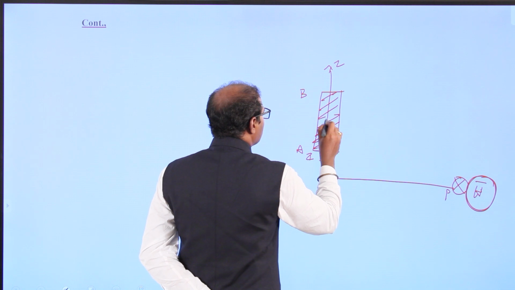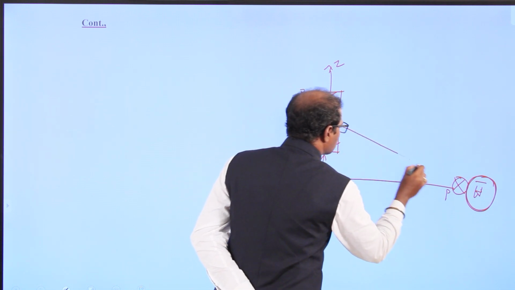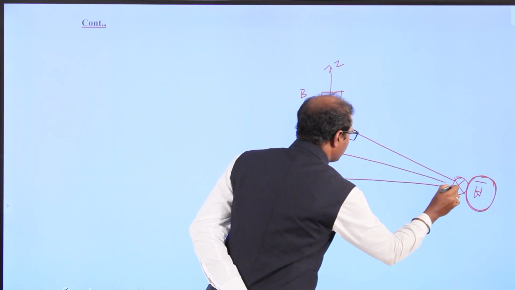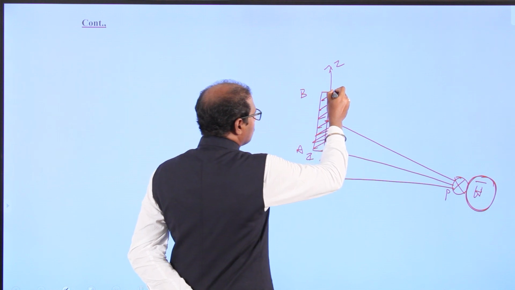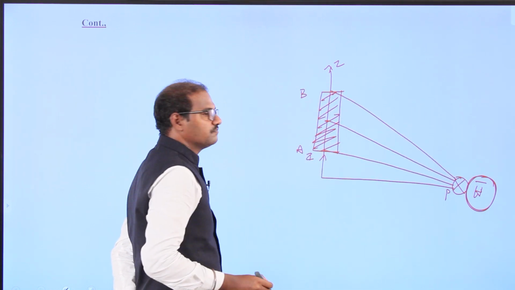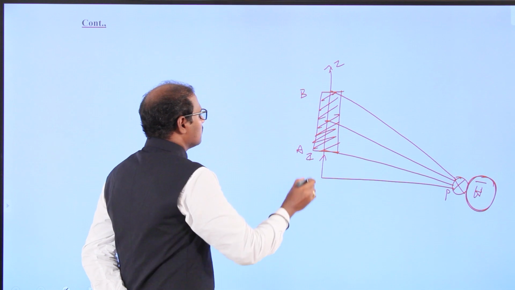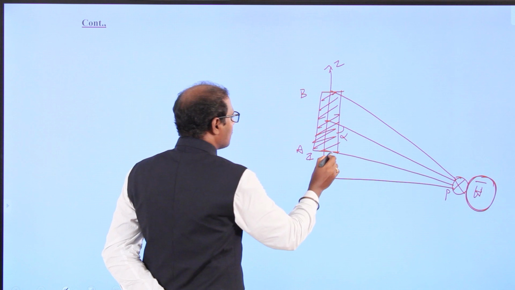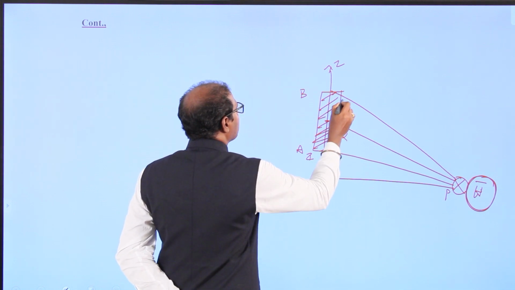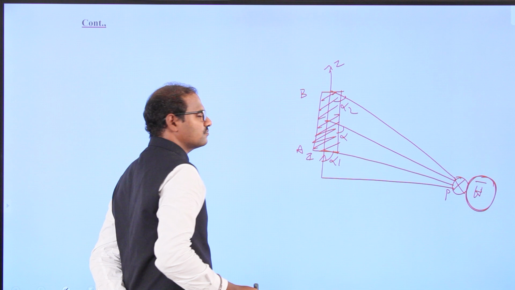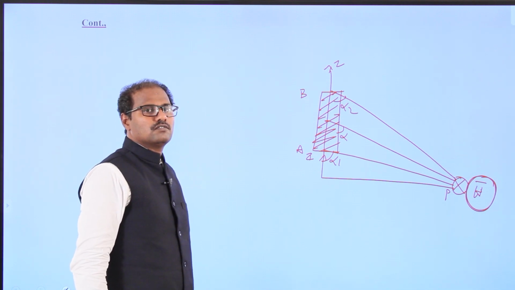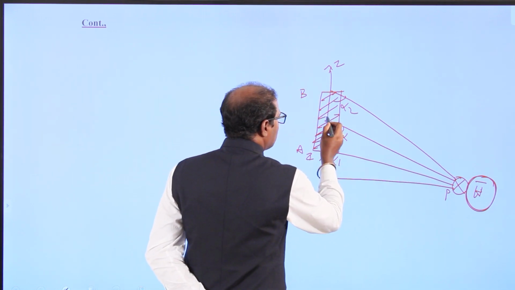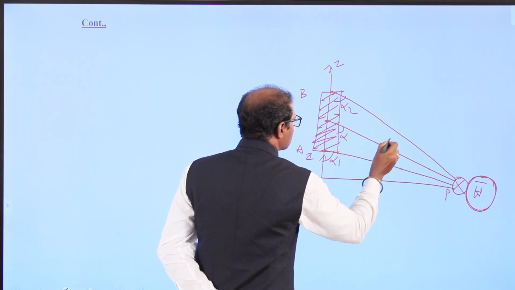We connect the both edges of this element to point P. The angles we call alpha: this angle is alpha 1, and this angle is alpha 2. The distance between this filamentary conductor and point P we call R.